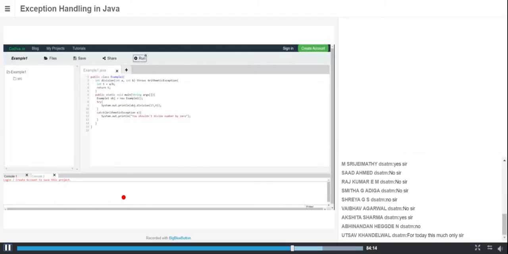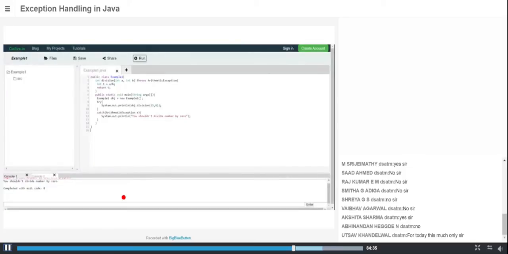You should not divide a number by 0 because I get an error. We know that whenever an exception occurs, we throw an object that can handle that exception. Is it right? We are doing it using the throw keyword.